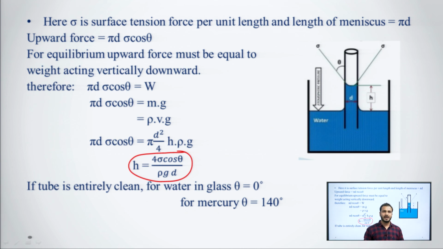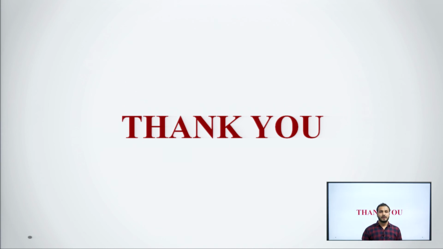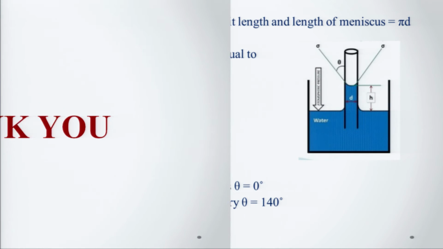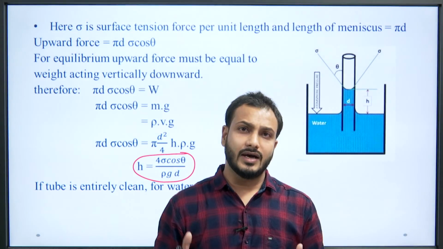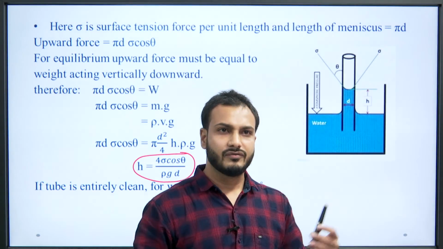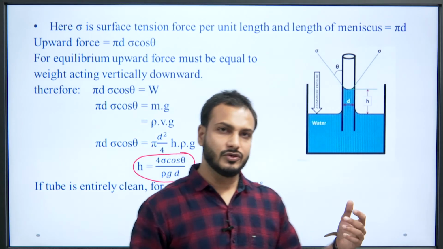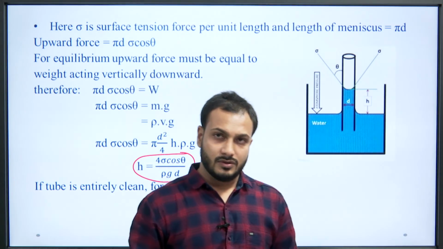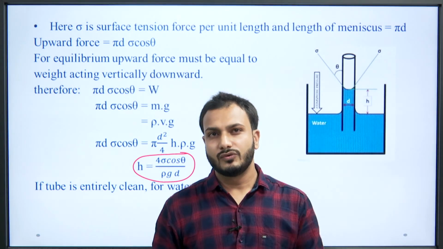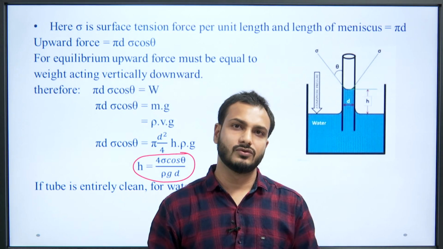If the tube is entirely clean, for water in glass theta will be 0 degrees, and for mercury theta is equal to 140 degrees. So, we have seen that to find the height of rise or fall due to surface tension, we have used the derivation, the formula, and the concept that the upward force must be equal to the downward force, which is equal to the weight.